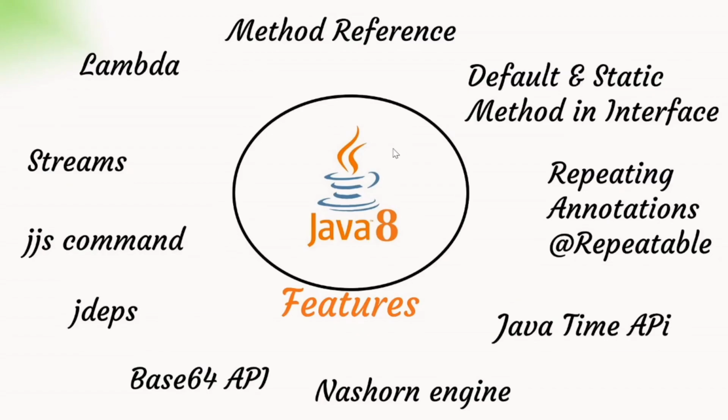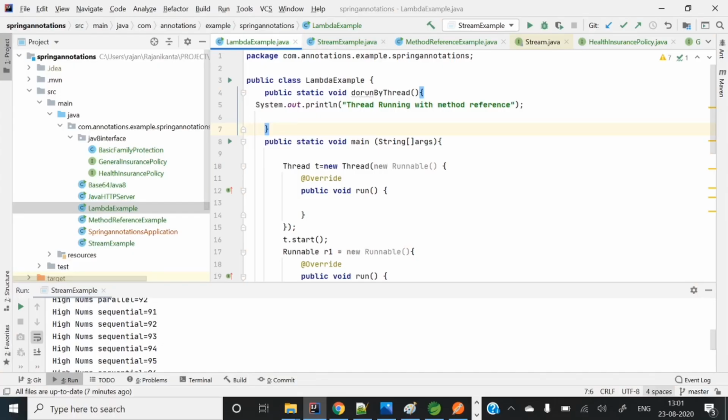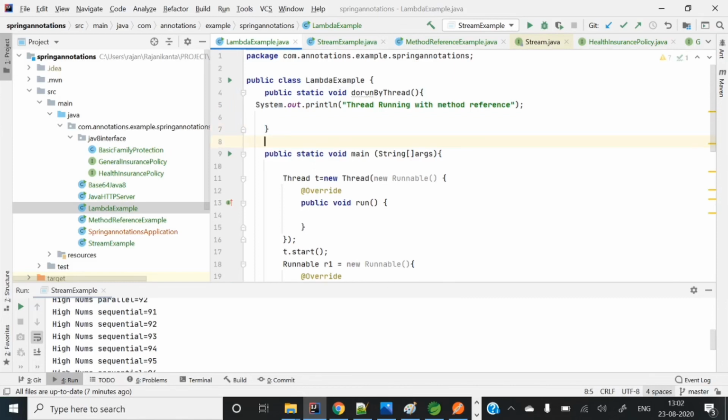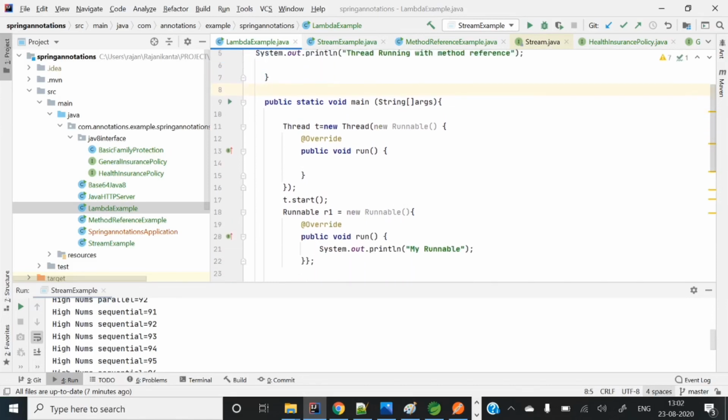Now let's discuss method references. In place of a lambda, we can pass a method reference. Definitely we will explore that more, but here I will show you a sample snippet. So just see here.